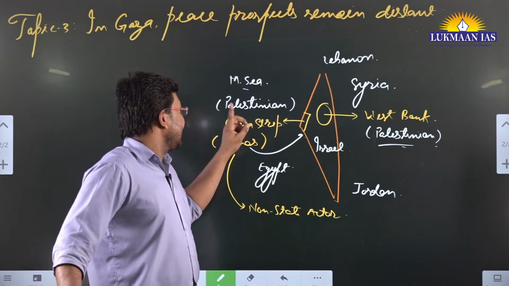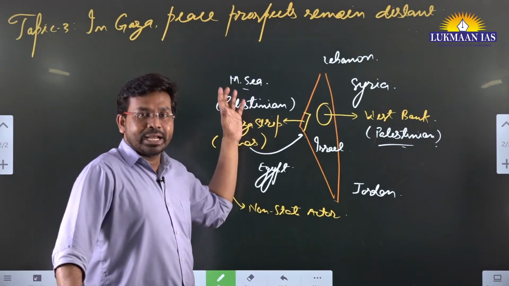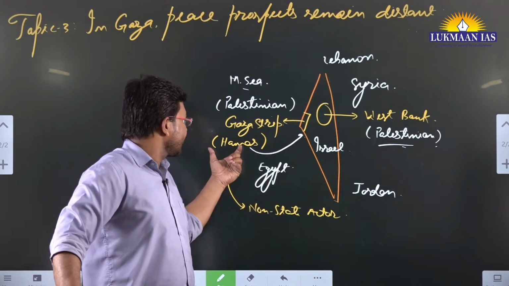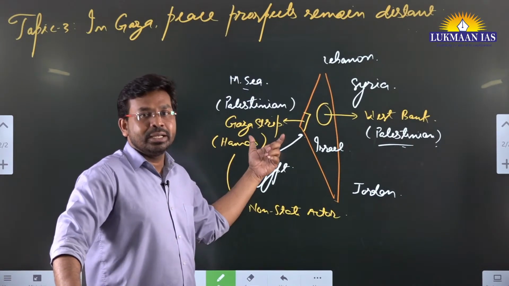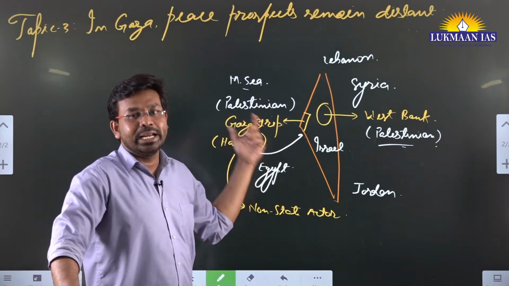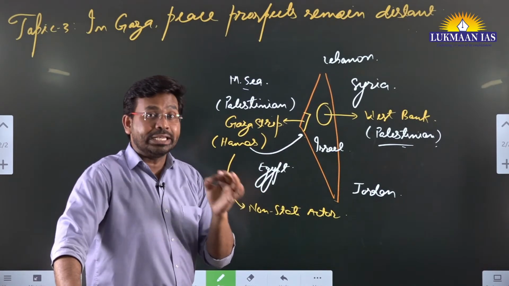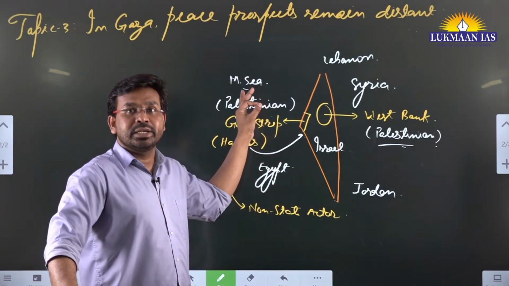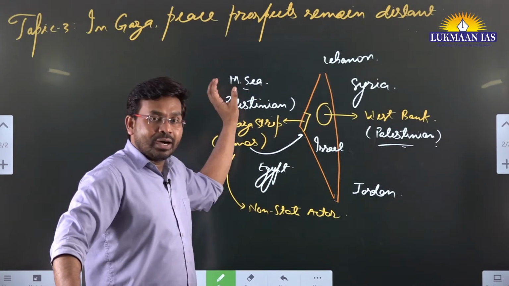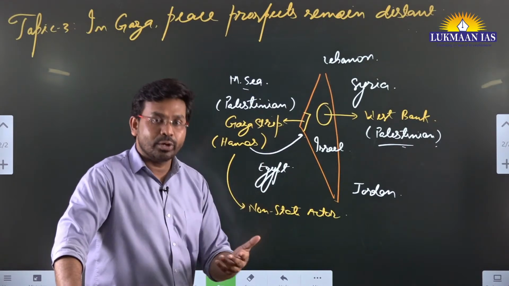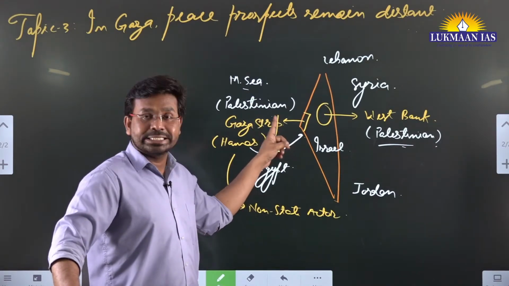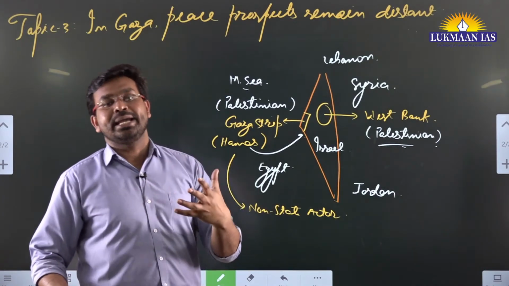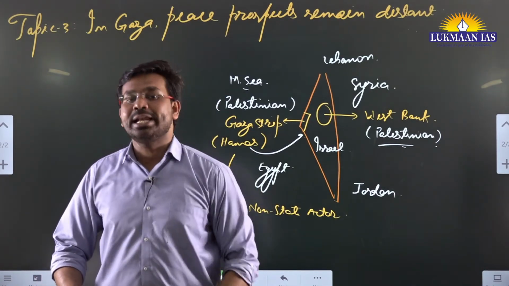It is attacking Palestinians in the Gaza Strip. They want to destroy, or totally root out, Hamas from this particular region. But in the meanwhile, they have killed about 25,000 Palestinian people. This includes a huge number of children and women also. This has led to an outcry. Outcry means human rights violations are happening.